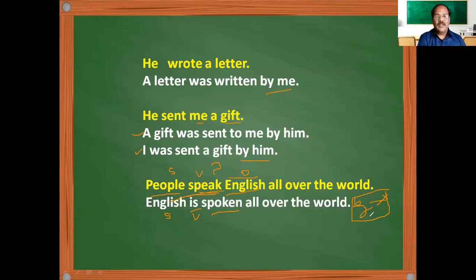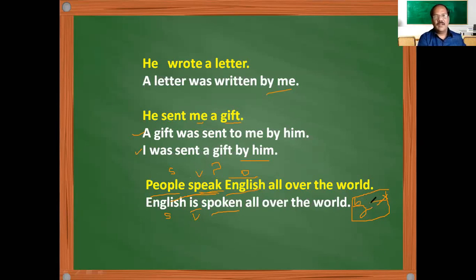That means when I wrote "English is spoken all over the world," it means English is spoken all over the world by the people only, not somebody else, not something else, isn't it? So after converting into the passive, see whether by plus object is necessary or not.